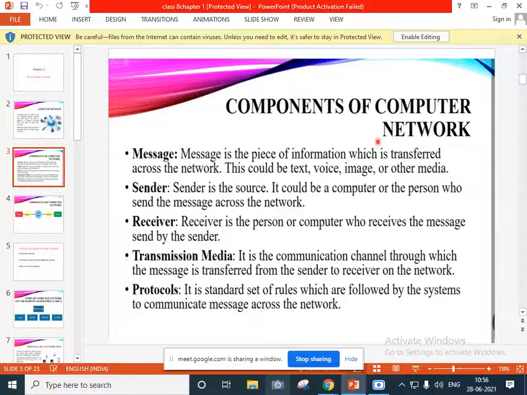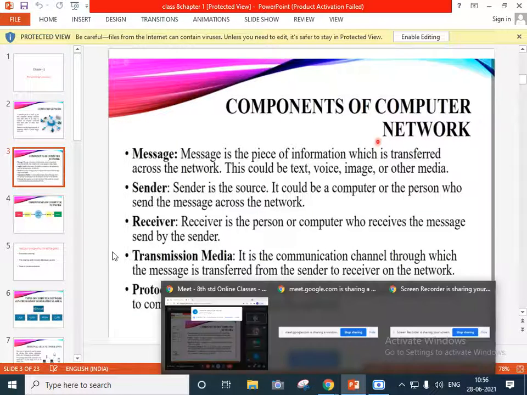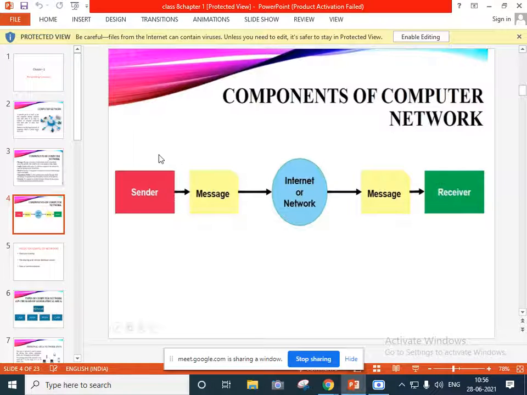Any doubt in this? Okay. So the next is what? This is your flowchart of computer networks. As you can see in this flowchart, what is there first? Sender. Yes. So this is the flowchart of your computer networks. First is the sender who is sending the message, and with the help of internet or network, this same message is going to the receiver over here.